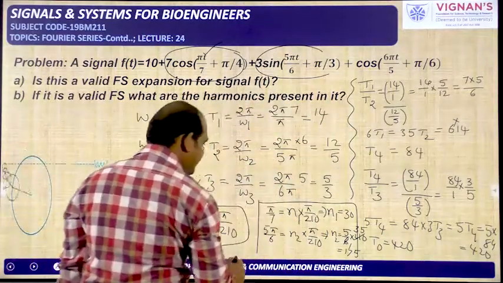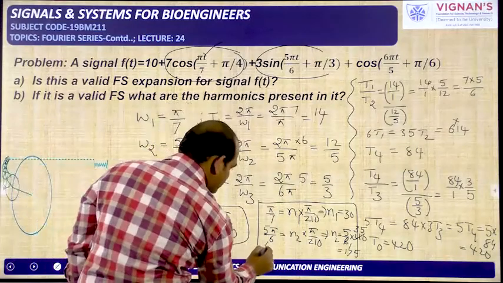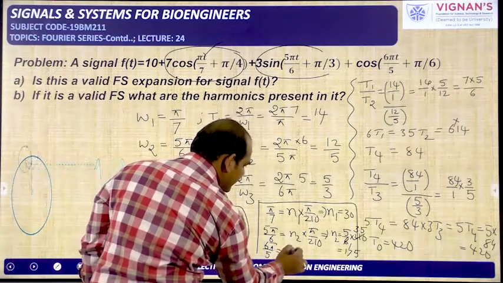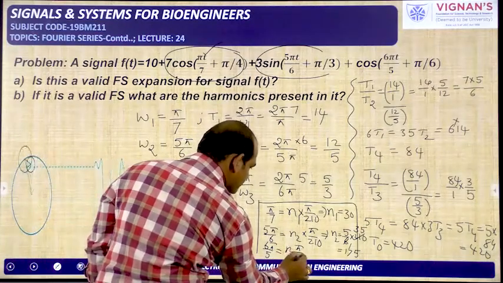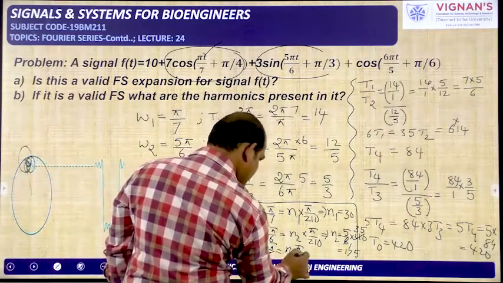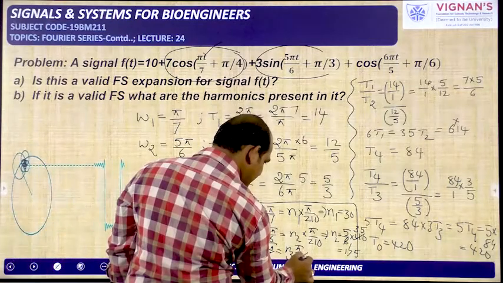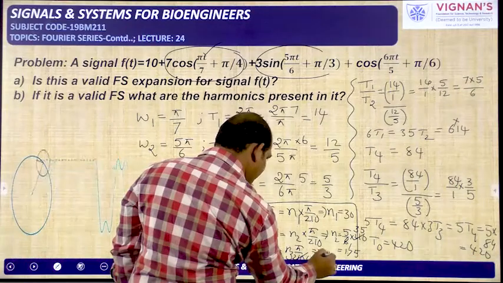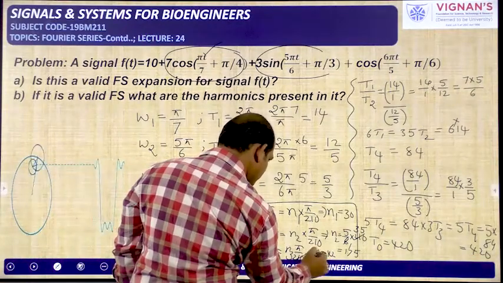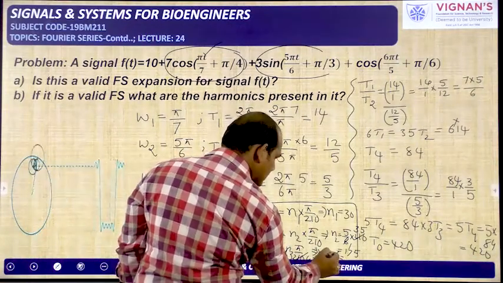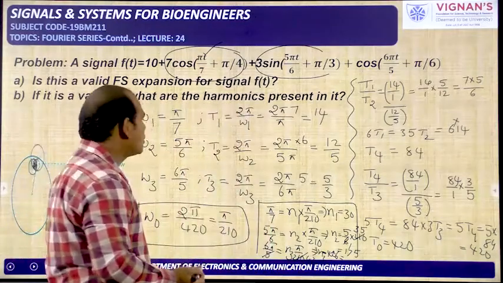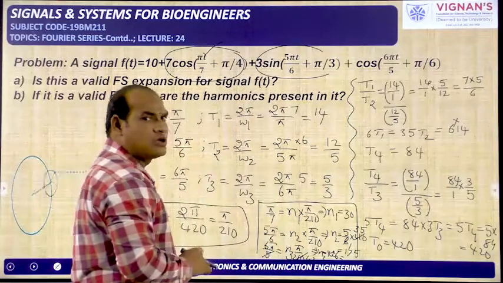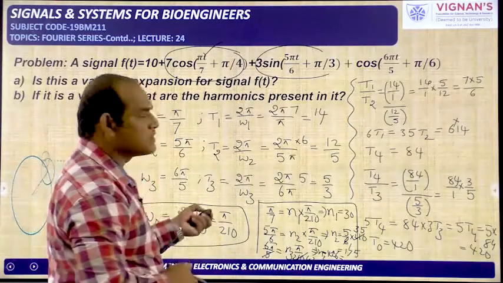Now the third one we need to check, that is 6 pi by 5. 6 pi by 5 is equal to n3 into pi by 210. So 6 1s are 6, 6 4s are 20, and it is 42. So n3 is equal to 42 into 6. That is also an integer only. Okay, so these are the harmonics present in the particular signal. So in this way we need to do the problem.